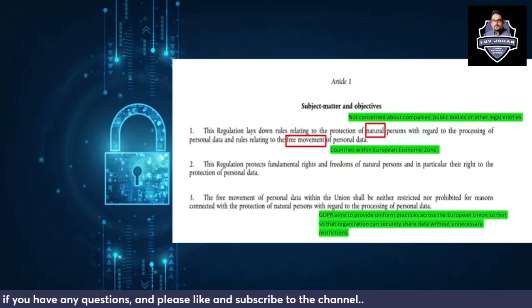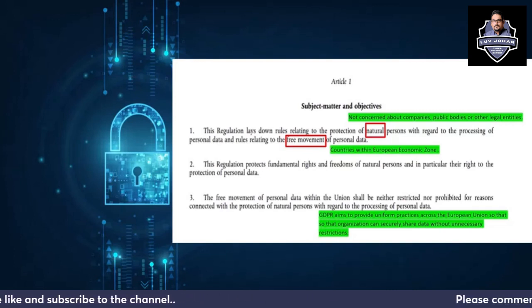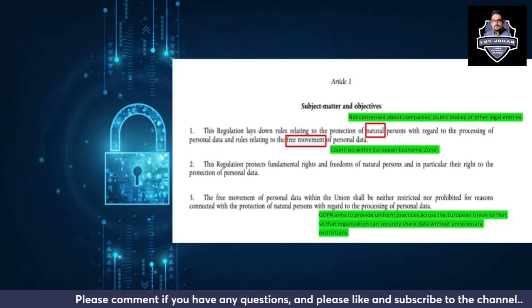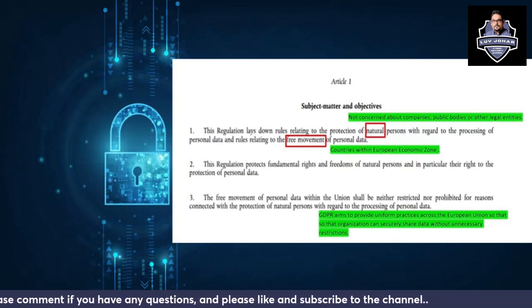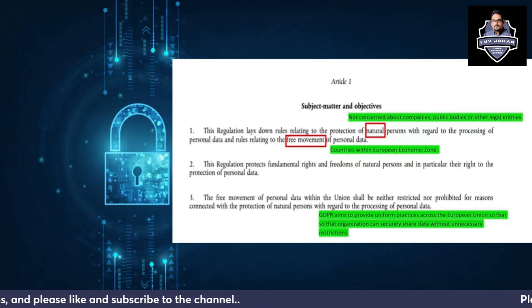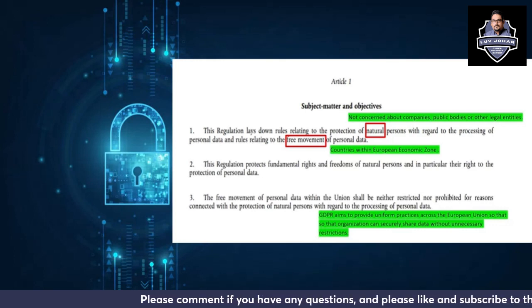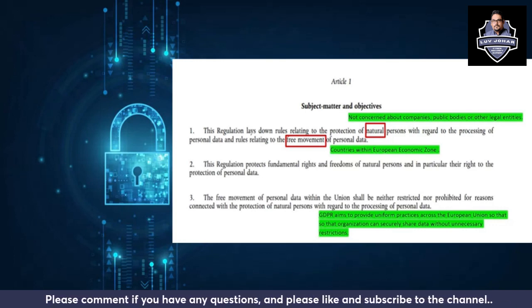It is very simple to understand. The free movement of personal data within the Union shall be neither restricted nor prohibited for reasons connected with the protection of natural persons with regard to the processing of personal data. So here GDPR aims to provide some uniform practices across the European Union so that organizations can securely share data without unnecessary restrictions. Okay. So here it has explicitly specified that this free movement is within the Union. It is not talking about external to the European Economic Zone or European Union.